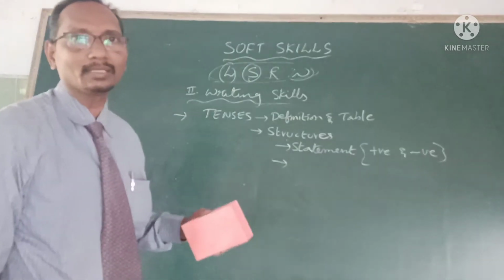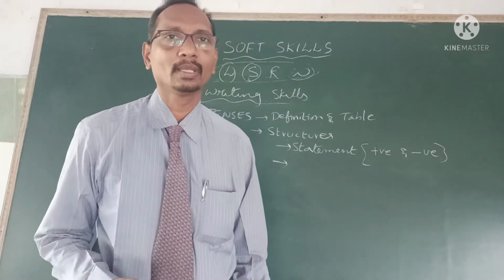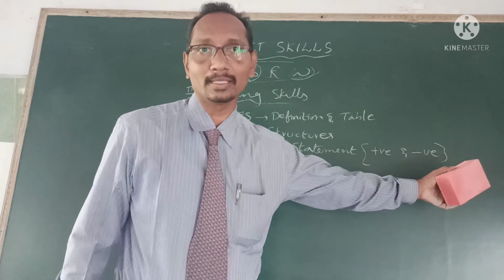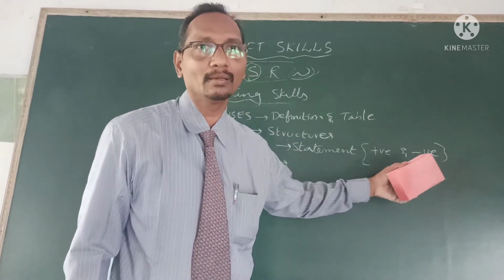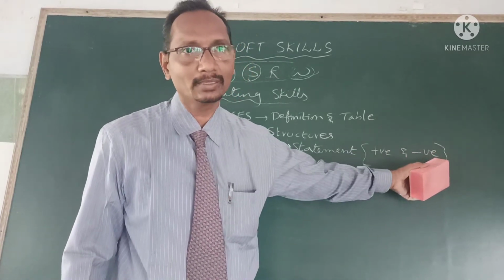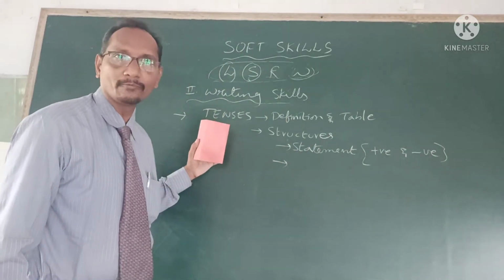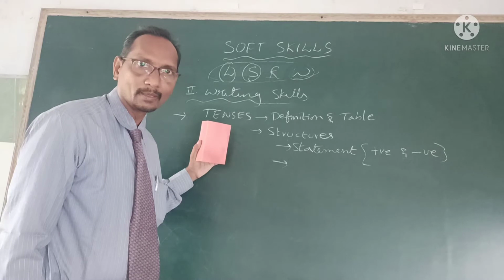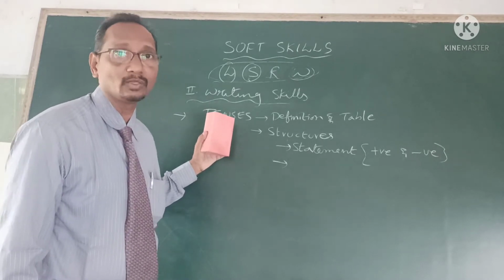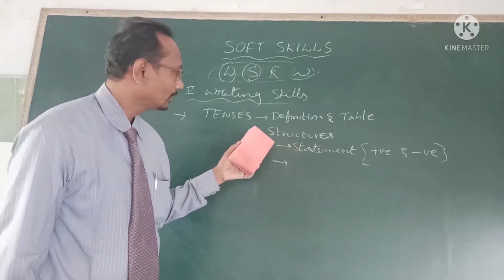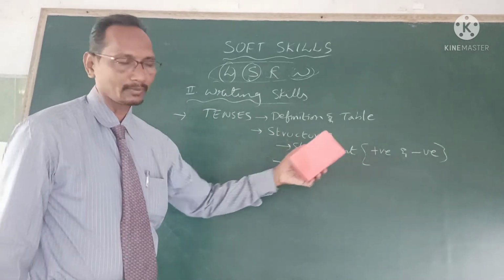Positive and negative in the sense, for example, I understand is the positive and I don't understand is the negative. So they are positive and negative statements based on the tenses, present, past and future. Based on the tenses and based on the voice, we form statements in the structures.